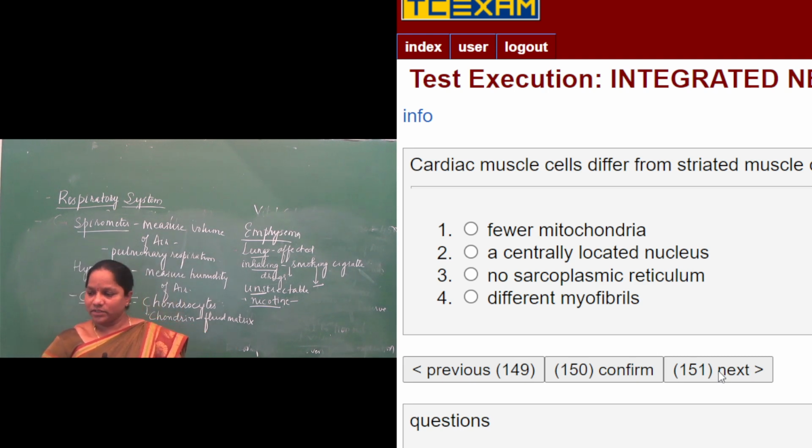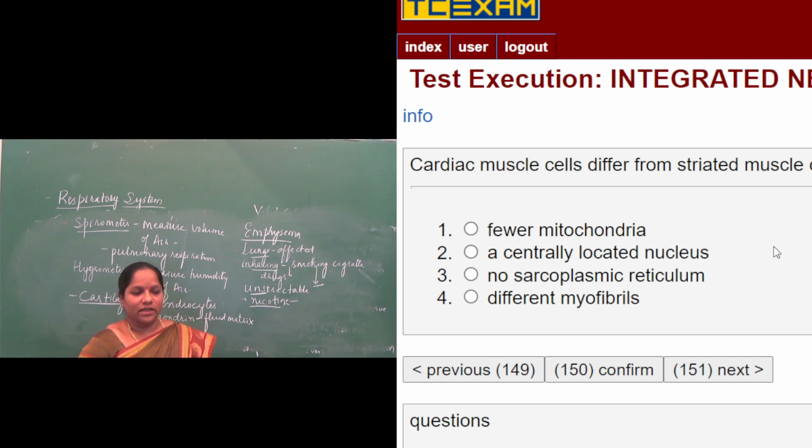Cardiac muscles are branched, uninucleated, striations are present and they are involuntary muscles. But what about the striated muscles? Striated muscles are also branched but they are multinucleated and they are voluntary. So these differences you should know to answer this question.